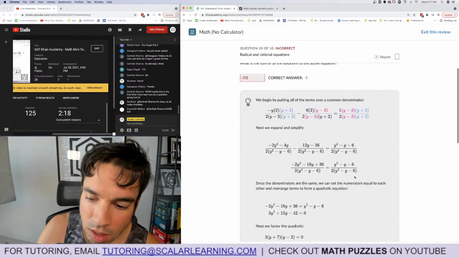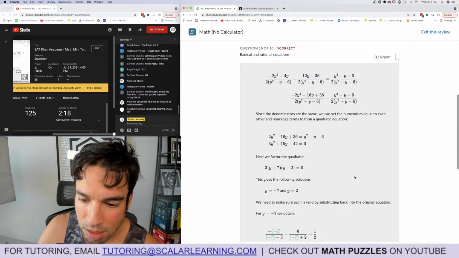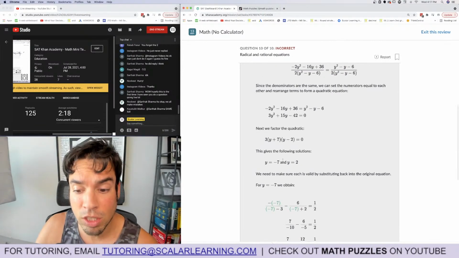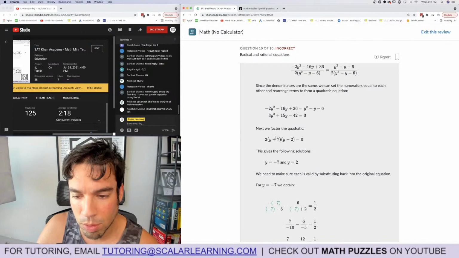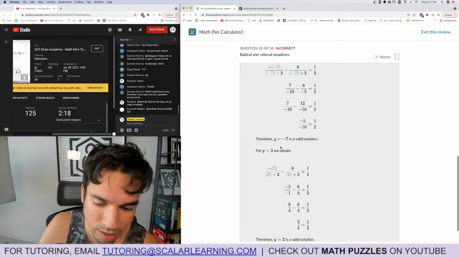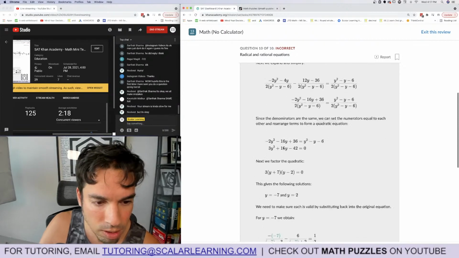So let's see. Yes, pretty much they did the exact same way. Oh, but they actually solved. So we'll see what they did. They actually factored and solved, and that's fine. But that negative b over a is a really nice shortcut that you guys can also use.